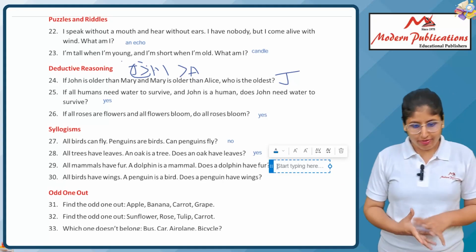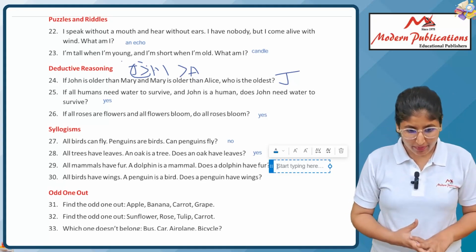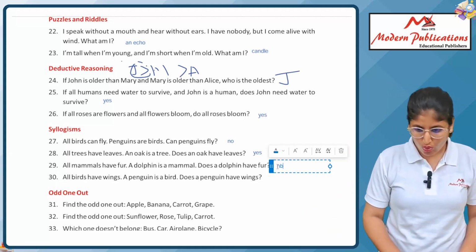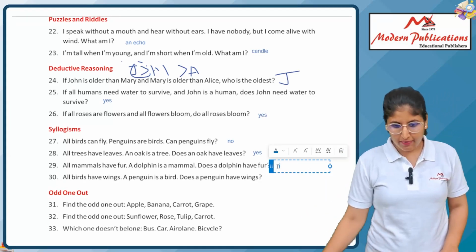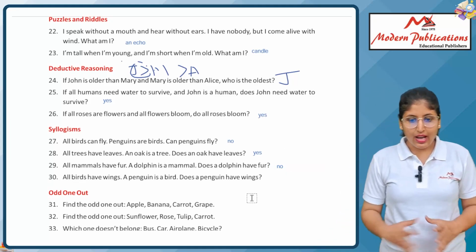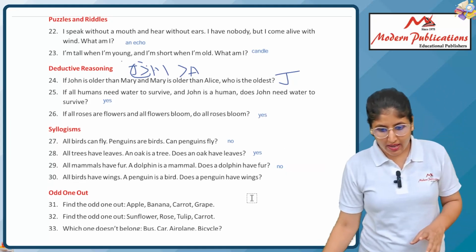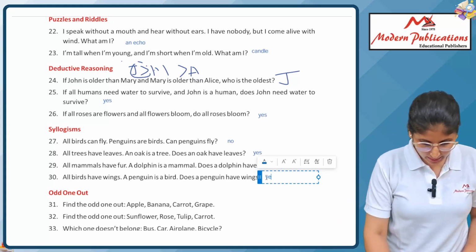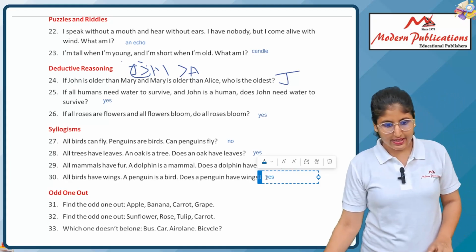All mammals have fur. A dolphin is also a mammal, but does a dolphin have fur? No, of course not. Dolphins don't have fur. Next. All birds have wings. A penguin is a bird. Does a penguin have wings? Of course, yes. Getting my point? Okay. Next, odd one out.